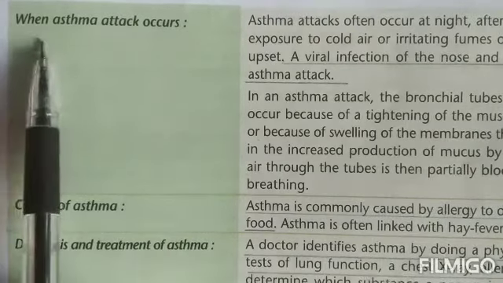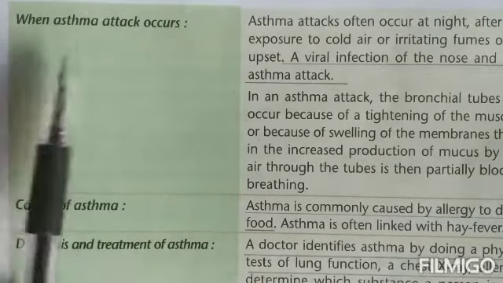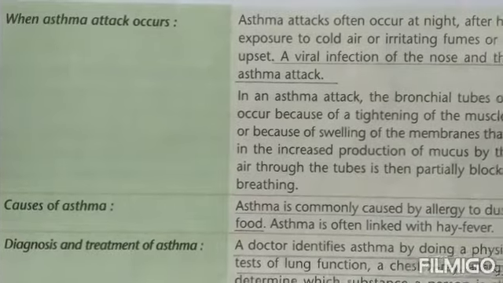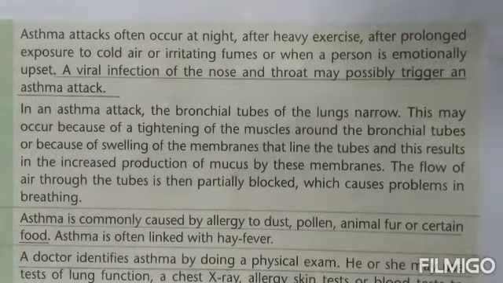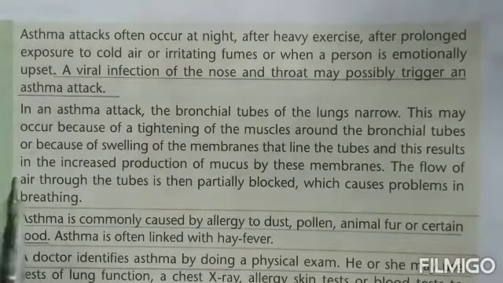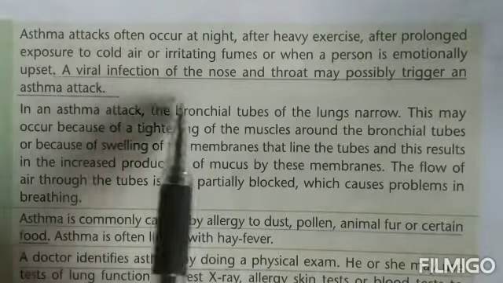Now when an asthma attack occurs, that means a person who is suffering with asthma, when do they actually have the asthmatic attack? It is not very certain, children, when they can have an asthmatic attack, but generally it is believed and it is said that during the night time, generally during the evening or between evening to night, they suffer an attack. And there is a reason behind it, children.